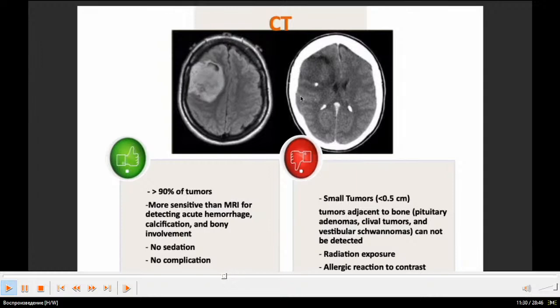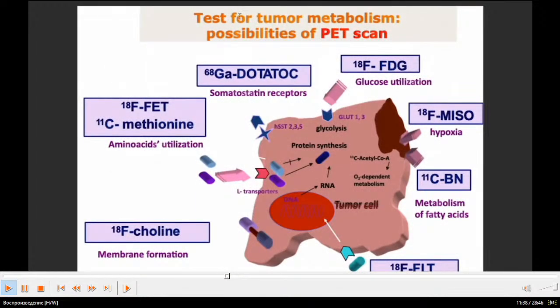Here you can see the tumor, here are the tumor classifications. Test for tumor metabolism, the possibility of PET scan. PET scan is also one type of CT scan, computer tomography.